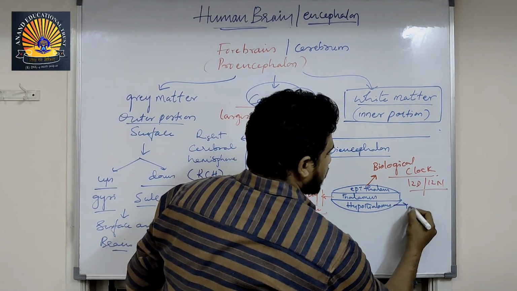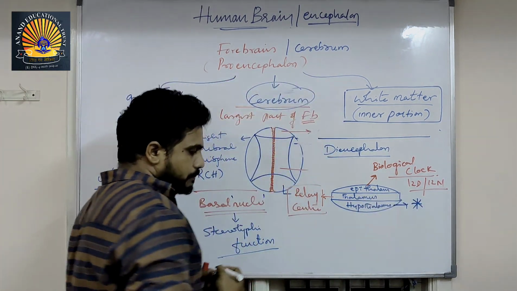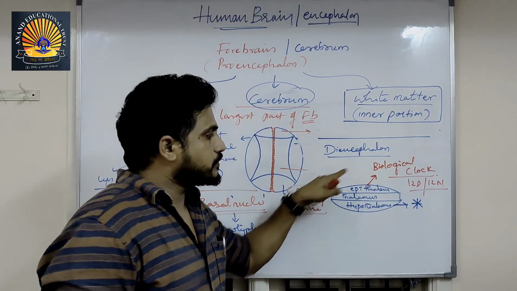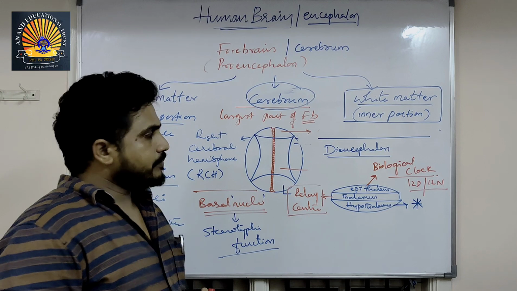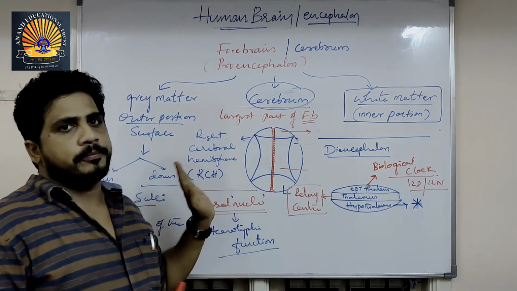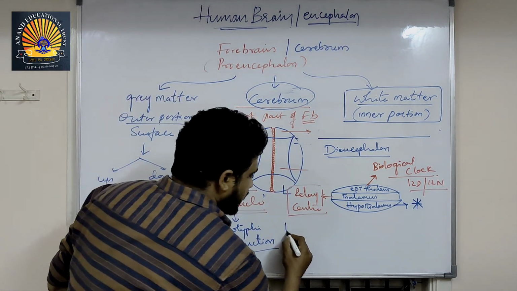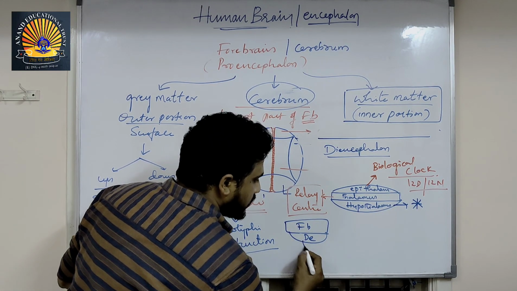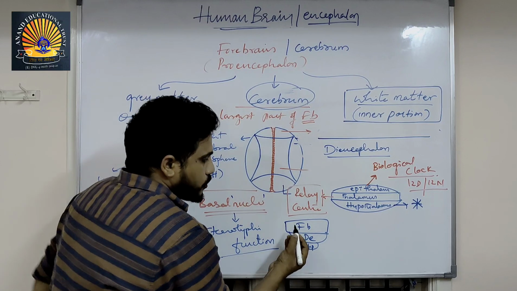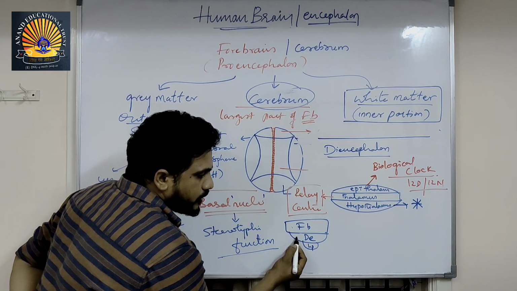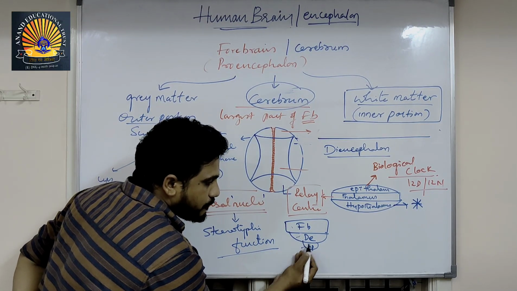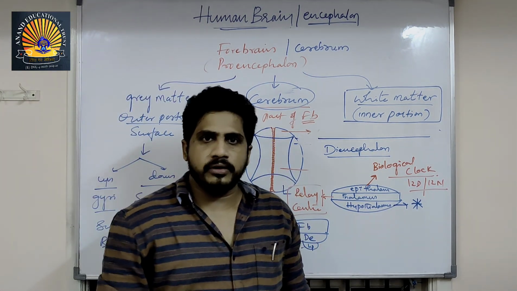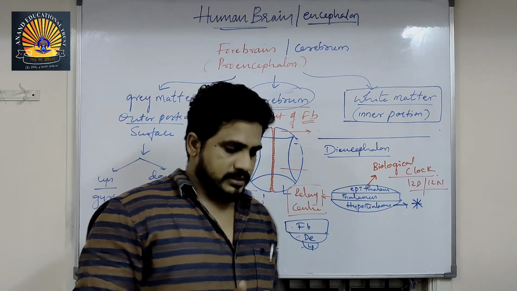Next, the hypothalamus, the most important part of the forebrain. It is also the floor of the forebrain and the floor of the diencephalon. What I say is, the diencephalon is the bottom of the forebrain. If this is the forebrain, this is the diencephalon, and this is the hypothalamus. So the forebrain floor is the diencephalon, and the diencephalon floor is the hypothalamus. Like your bottom is the foot, and the bottom of the foot is the slipper.